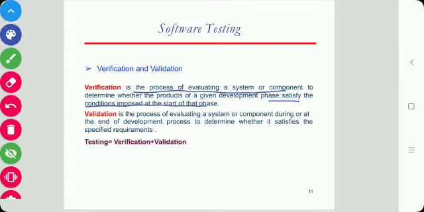Whereas validation is the process of evaluating a system or component during or at the end of the development process to determine whether it satisfies the specified requirements or not. Verification is done in the early phases like requirement, design and coding, whereas validation is done during or at the end of the process. Validation requires executing the program. So we can call testing the combination of both verification and validation.